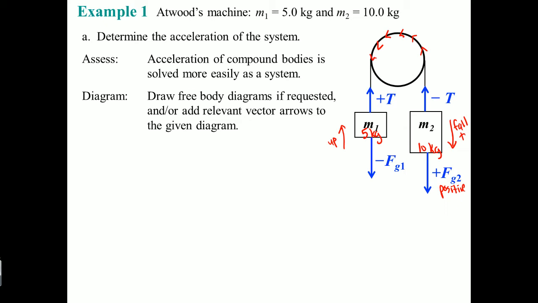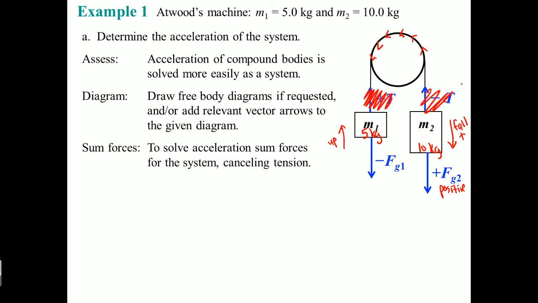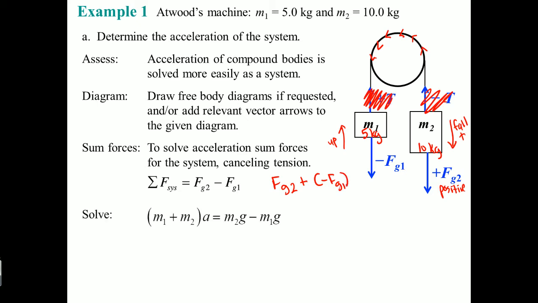Here, the only two forces, the tension forces, are the same in magnitude. So these cancel out. The only forces that you have here is the force of the system equals Fg2, which is positive, and you're going to subtract, or you can think of it as add, the second force, Fg1, which is the same thing as just subtracting. Then the force of the system breaks down into M1 plus M2 times A, the acceleration of the system, in reality.